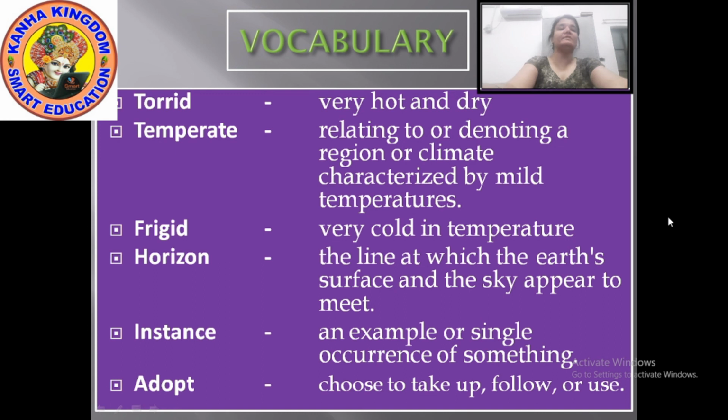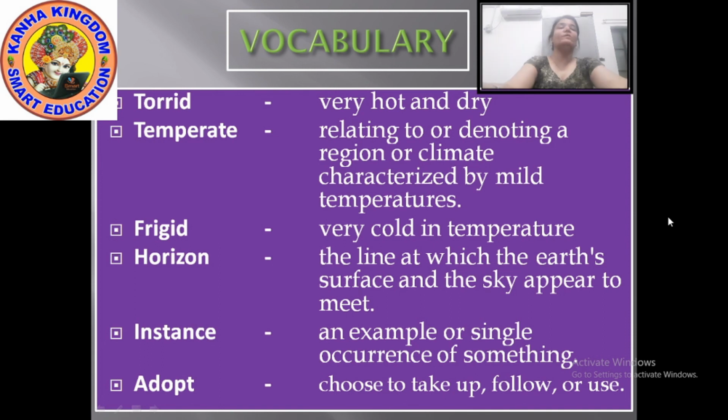Mild means it is not too hot and not too cold. Next, frigid. Frigid means very cold. The countries which come under the frigid zone are the cold countries where the temperature is always low.